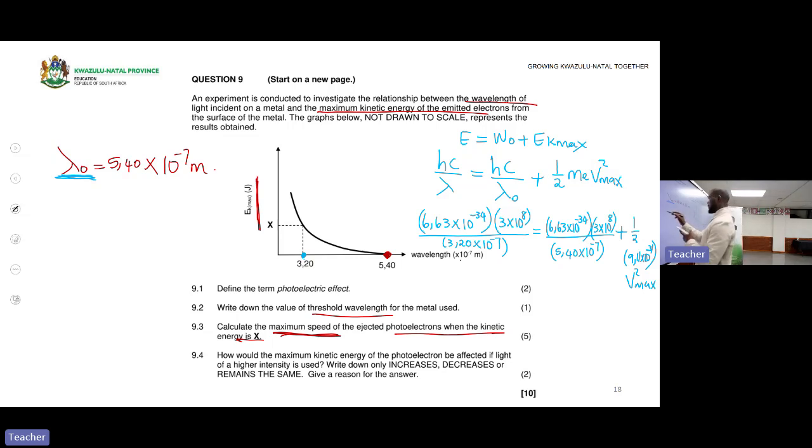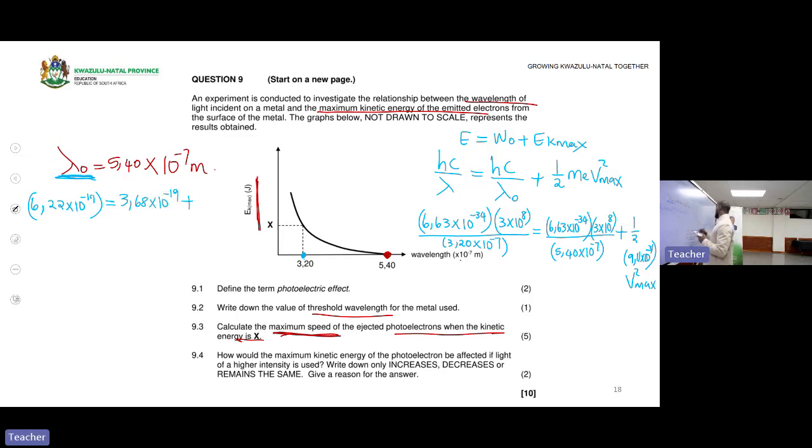I'm getting the energy to be 6.22 times 10 to the power of -19. Now let me calculate the work function. I'm just going to change the denominator because the numerators are the same, dividing by 5.4, which gives 3.68 times 10 to the power of -19.